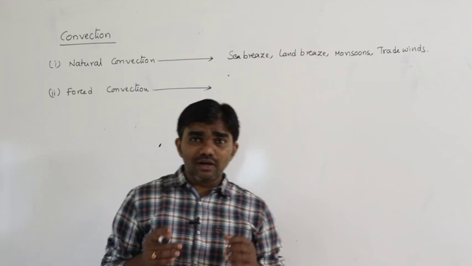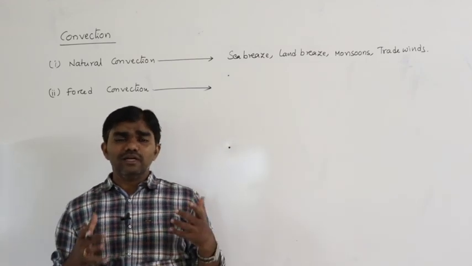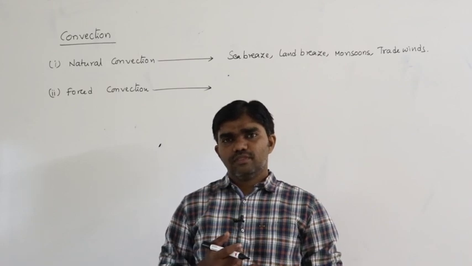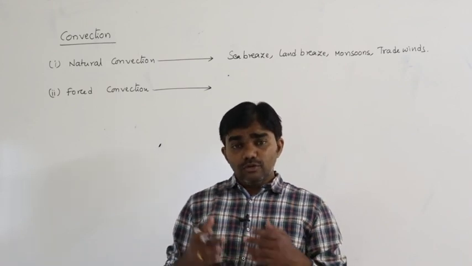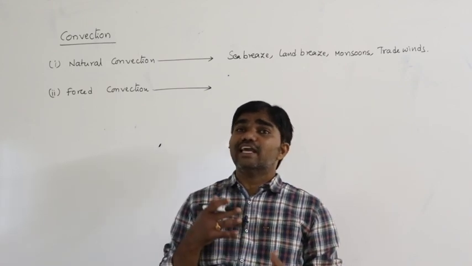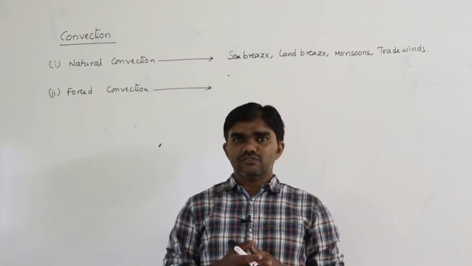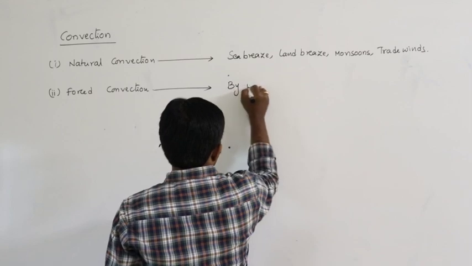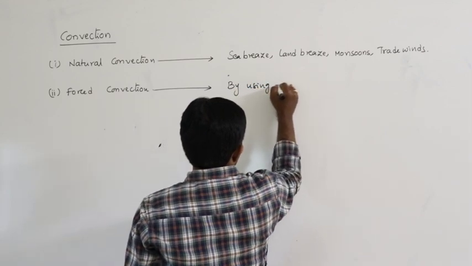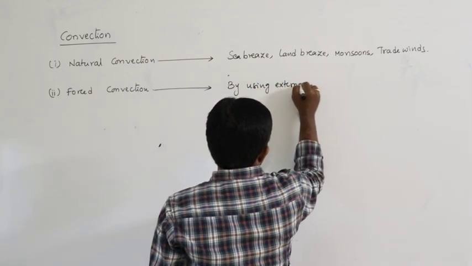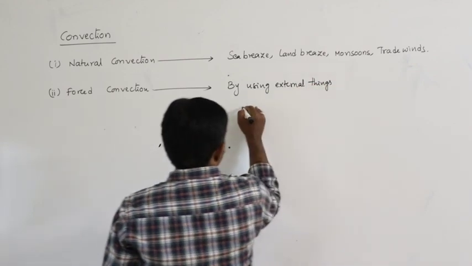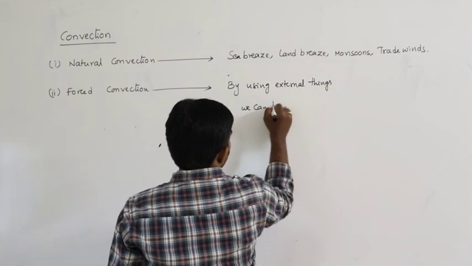Forced convection means wantedly we can cool the room or wantedly we can heat the room. By using external things we can transfer heat energy.